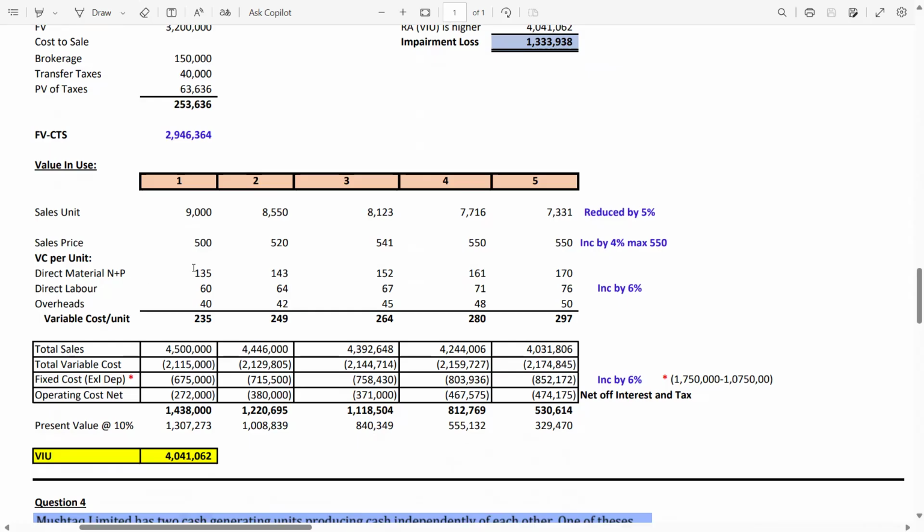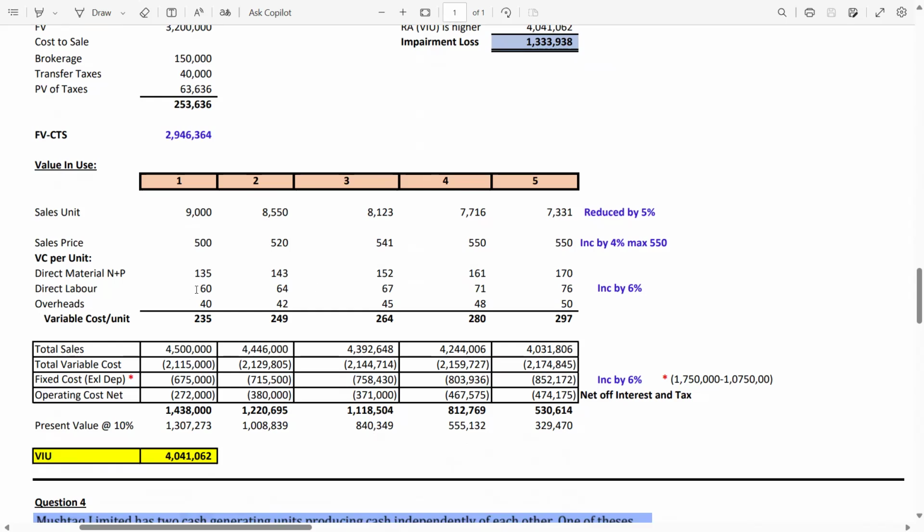So N plus P in year 1 is 135, and in the second year they are increasing it by 6%. Remember, all costs other than operating cost increase by 6%. So 135 multiplied by 1.06, you will get 143. In year 3, 143 multiplied by 1.06, you will get 152, and so on.